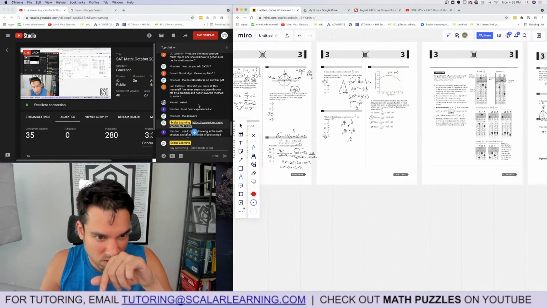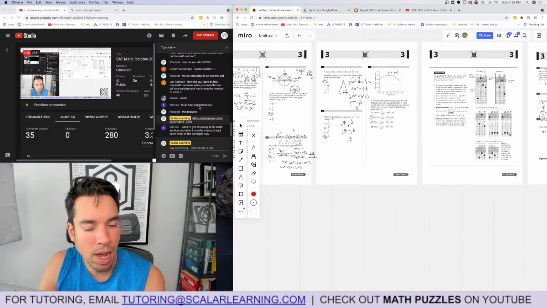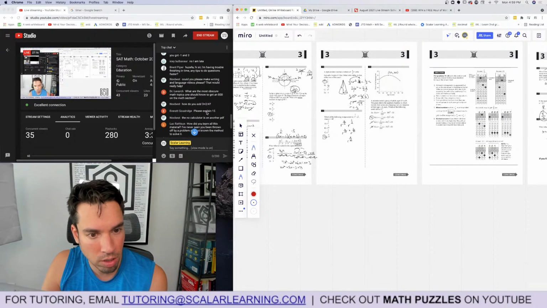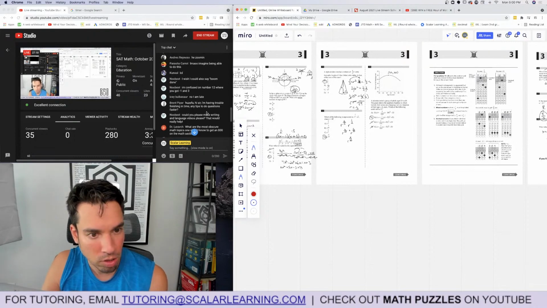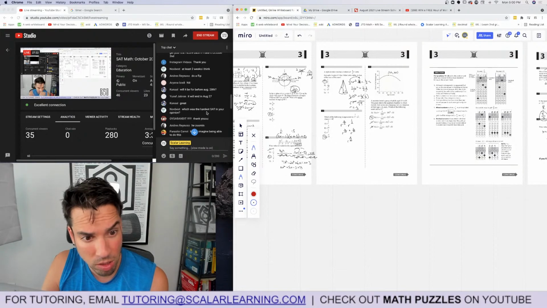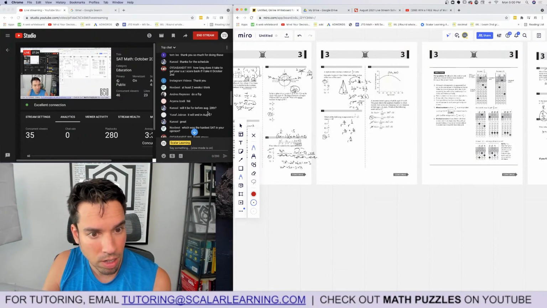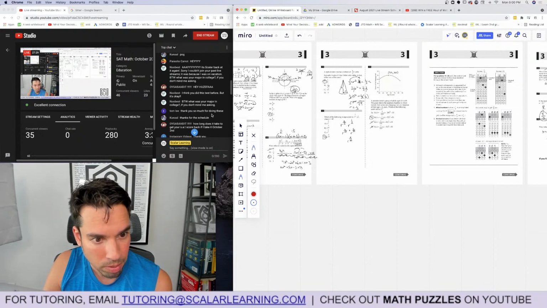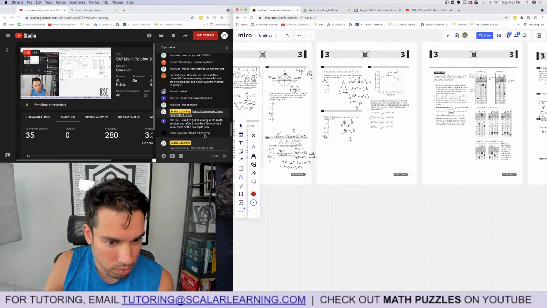Oh, the no calculator is on another PDF. Okay. I'm pretty sure I got everything right, but if you think anything is wrong, let me know. But I'm pretty sure this is all good. I wish I could also say boom. Imagine being able to do this. You can do this if you put your mind to it and really prep.